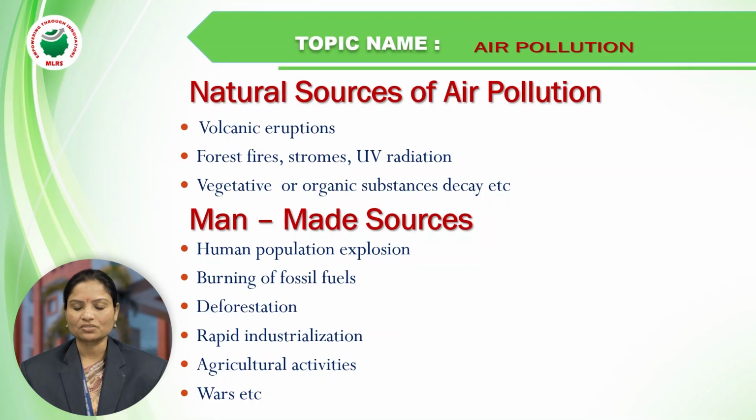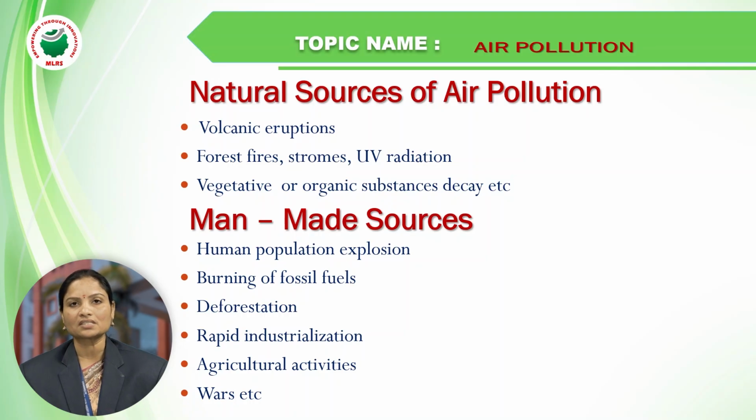Next, natural sources of air pollution. Volcanic eruptions are a very natural source of air pollution, and we cannot do anything about the formation of volcanic eruptions. Then forest fires, storms, and UV radiation. When sunlight increases, the effect of UV radiation also increases.